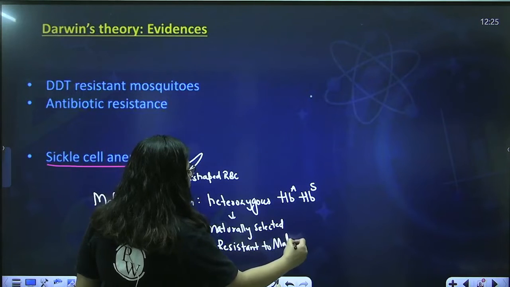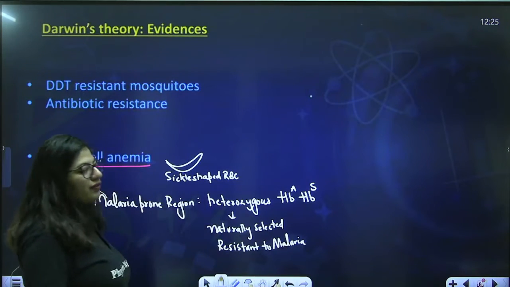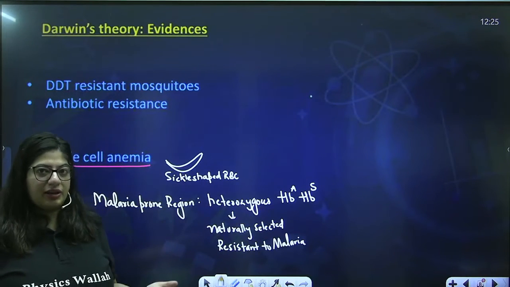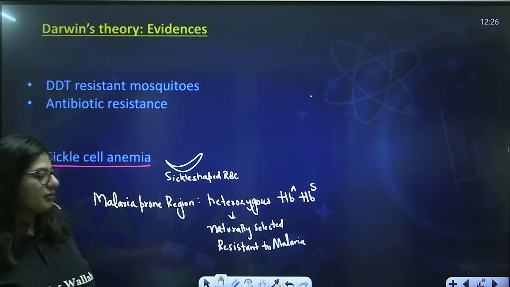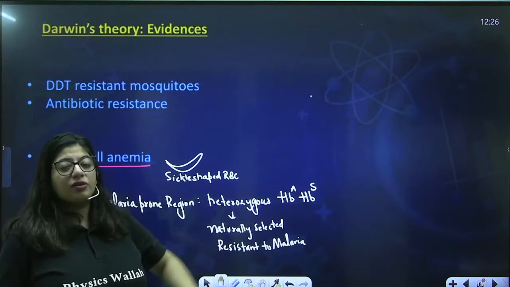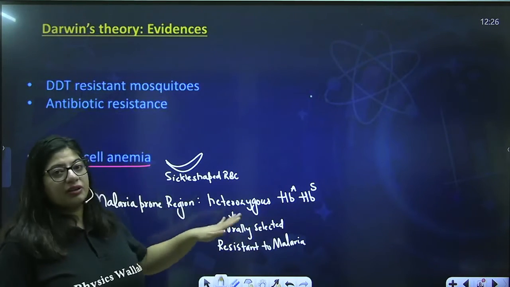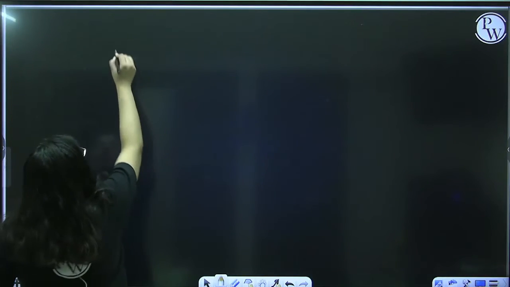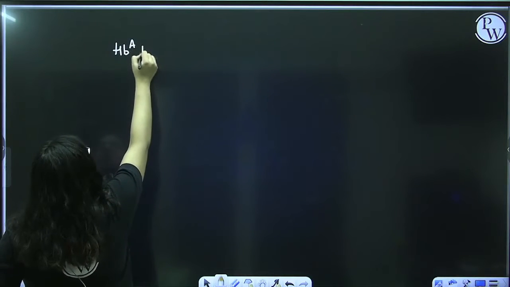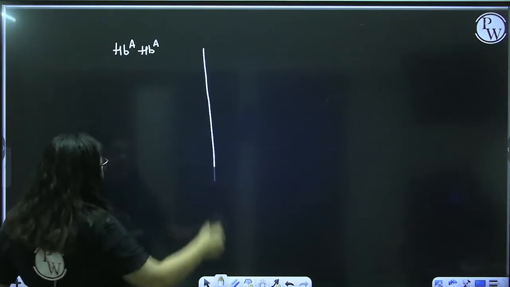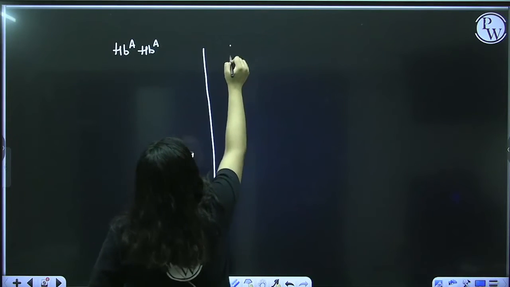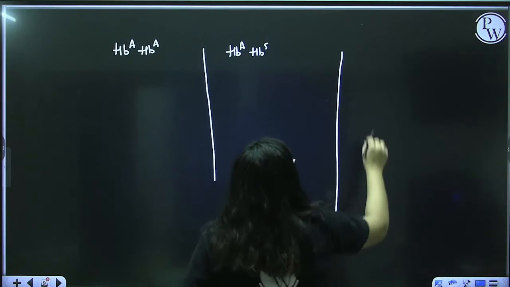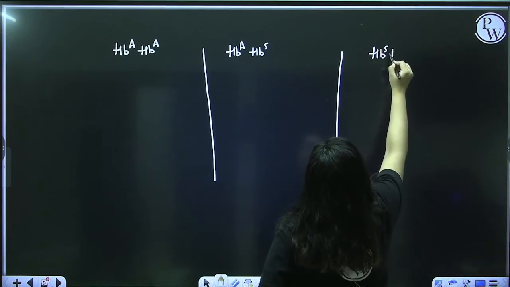If I go to these areas, I will get malaria and I can die of it if I am not treated. But I have normal alleles, HbA. I don't have sickle cell anemia at all. So any person who has the heterozygous condition is naturally selected in the malaria prone region. Let me tell you in more detail. There are three types of organisms: ones with normal alleles, ones heterozygous for this disease, and ones who are actually diseased, who have sickle cell anemia.